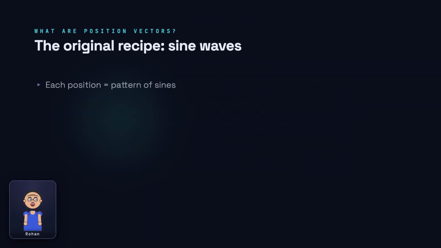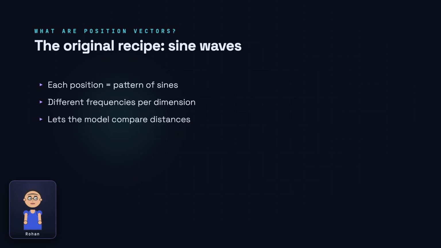But what do these position vectors actually contain? The original transformer used sine and cosine waves at many different frequencies. Each position gets a unique fingerprint of wave values, like a smooth binary clock. Because waves have structure, the model can learn relationships like "2 apart" or "right before."